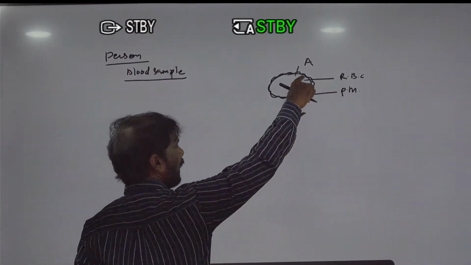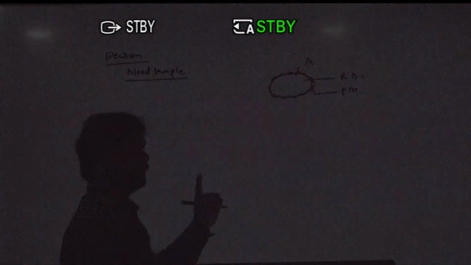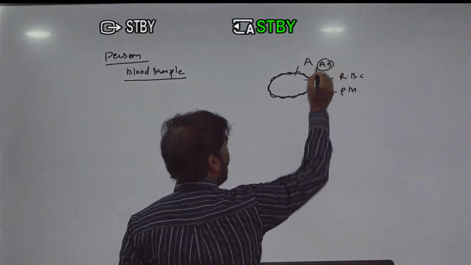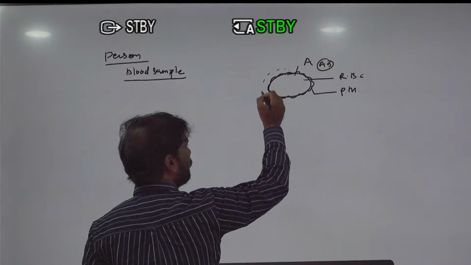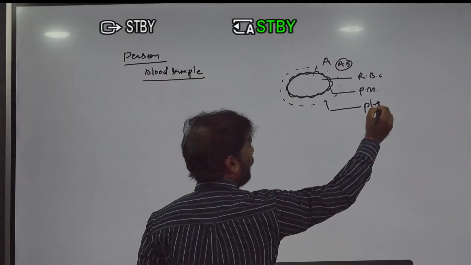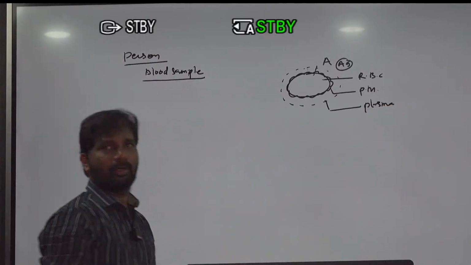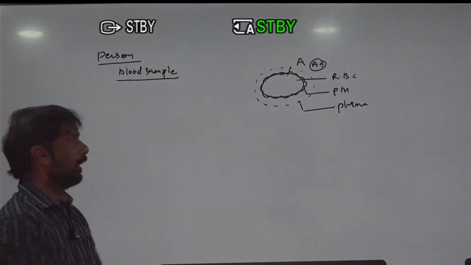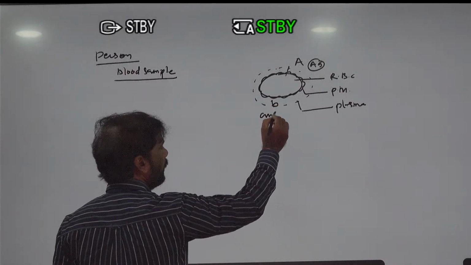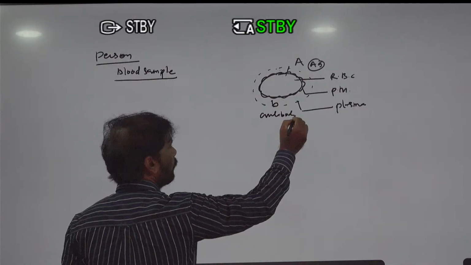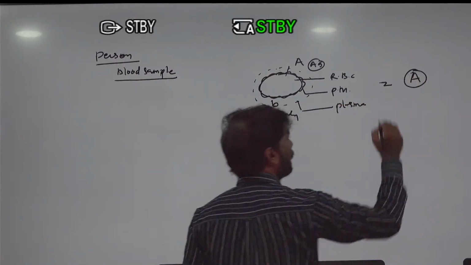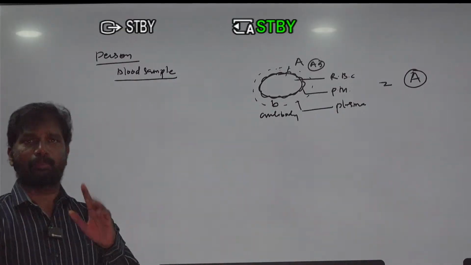So when the plasma membrane of the RBC has antigen A, and the person's plasma has antibody B, now you can identify that this type of blood group is known as the A blood group.